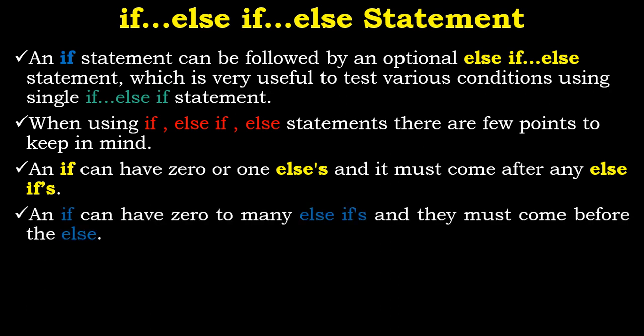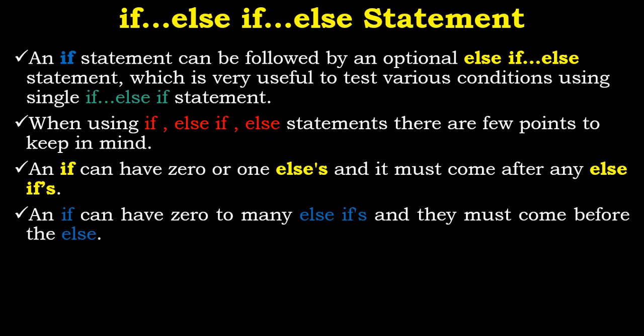Then the next point is that an if can have zero to many else ifs. That is, the number of else ifs that you can implement is not limited. You can implement as many as you want. You can also decide that there won't be any else if. But even if you want to implement thousands or billions of else ifs, all these else ifs should come before the else statement.